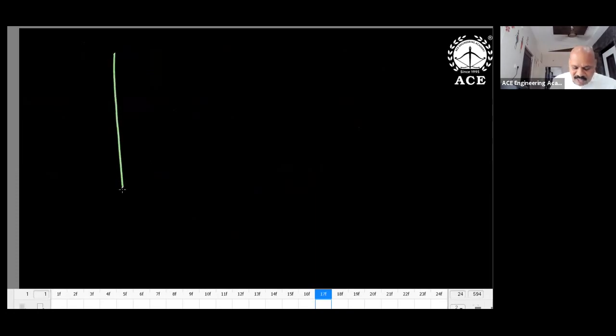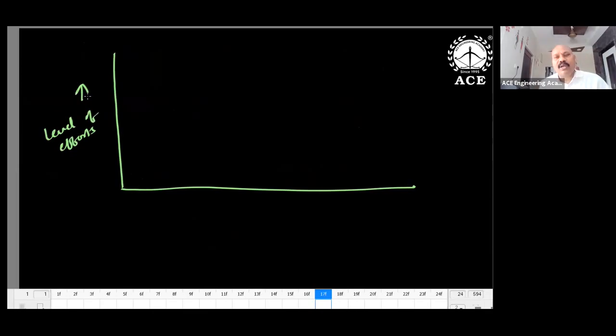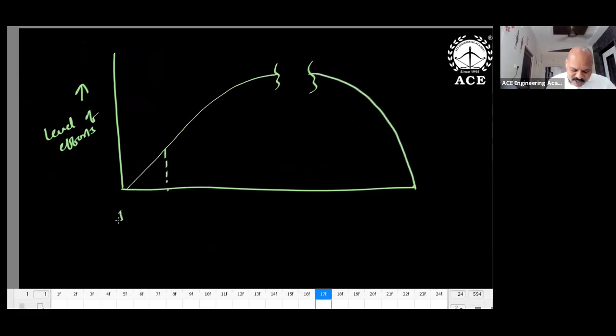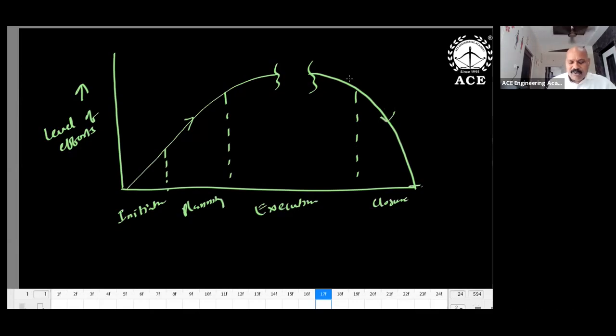Next, level of efforts. When you see the level of efforts, it would be money, in the form of everything you have to convert it to money only. So how is the money spent? The money spent generally is going to be like this. So this is initiation stage, planning, execution, and closure. Effort levels are very high in the execution stage only. Money is spent in the execution only, so maximum amount, because we require human resources, materials, machines, and time, everything in the execution only. That's why it's a break. This execution phase is going to be long.